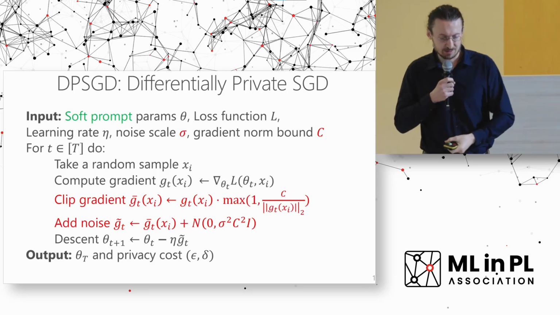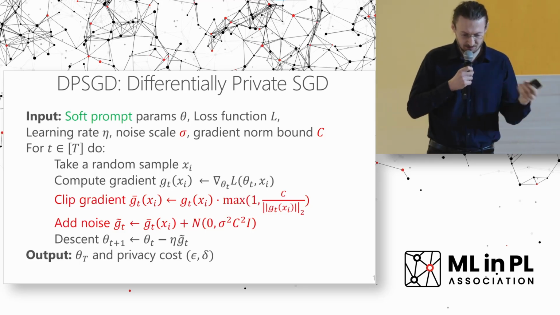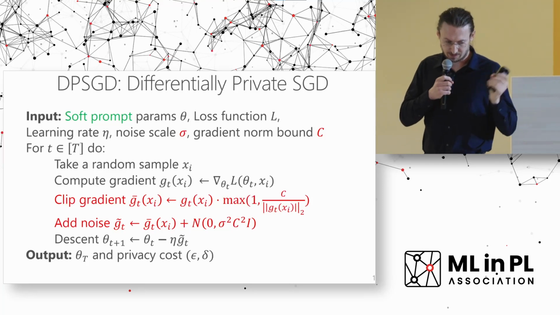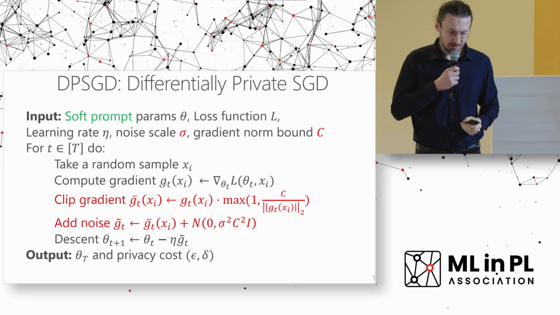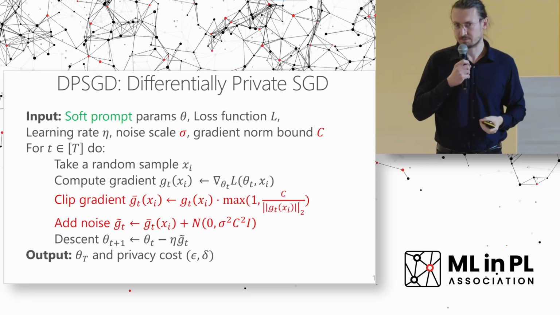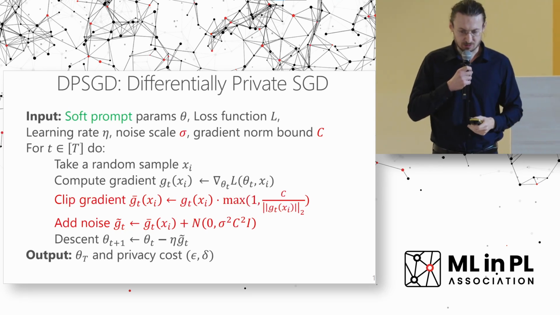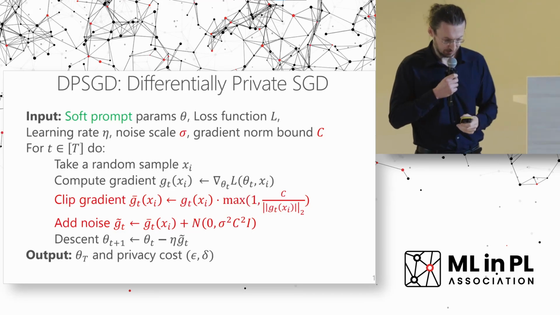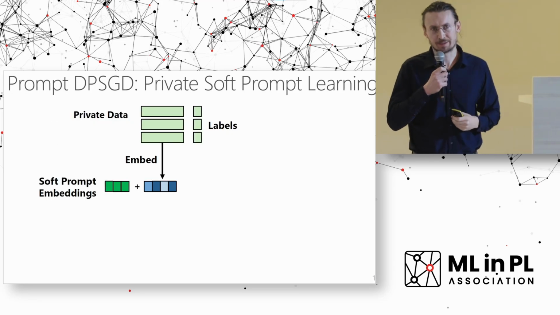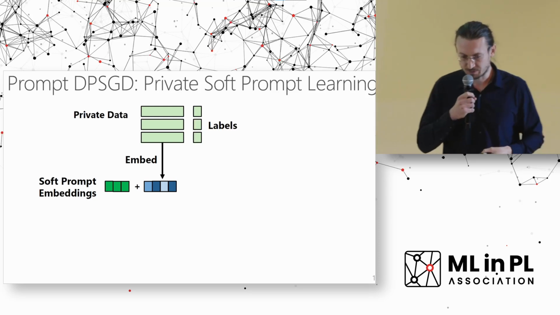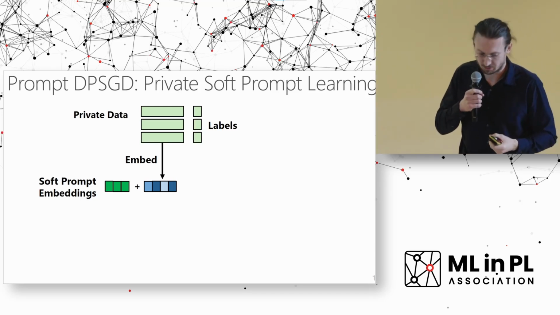So this is, in this case, Gaussian noise using this parameter sigma and also this norm bound C. Once we do that, we can ensure that these gradients don't leak our private data, with the specific privacy cost that we required. So how do we now integrate this DP algorithm into the training of our soft prompts?